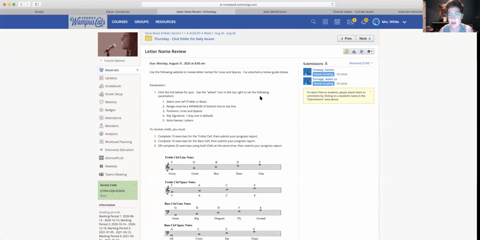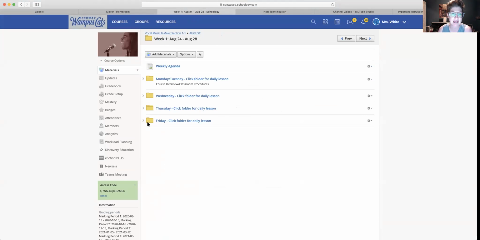That one is simple. That's a pretty easy one, so you could actually go practice that right now. All right, let's go back to the rest of the week and see what's happening. So that's the end of Thursday. You've got 2 worksheets, a chat, and a letter name review. You can do that tonight if you wanted to.